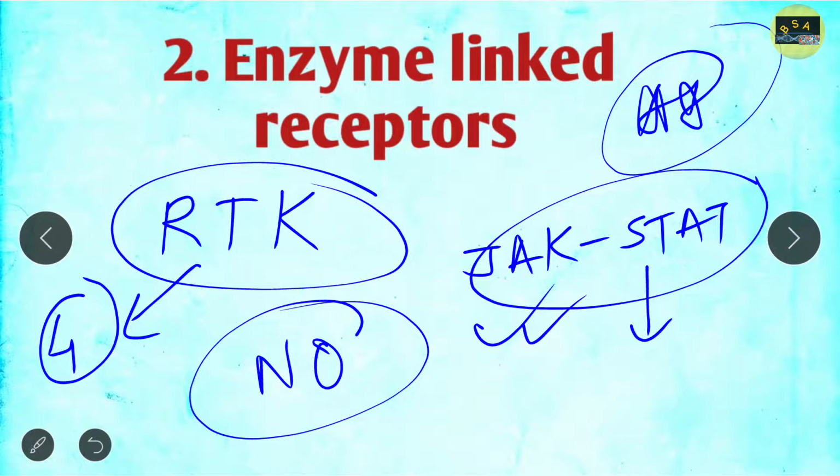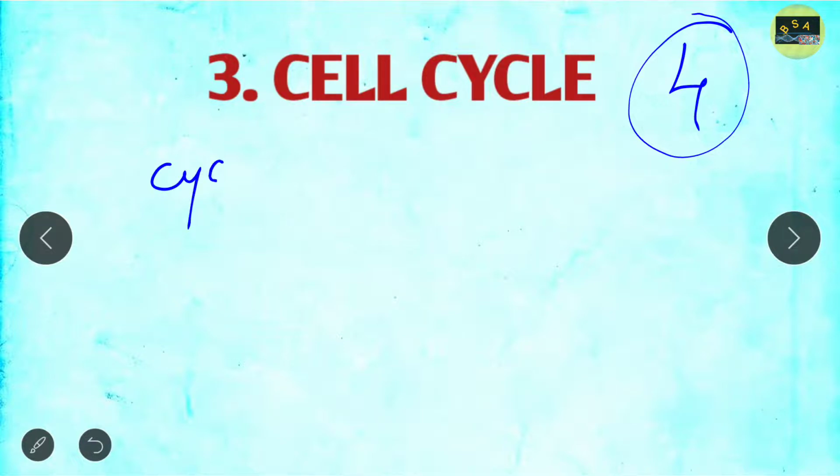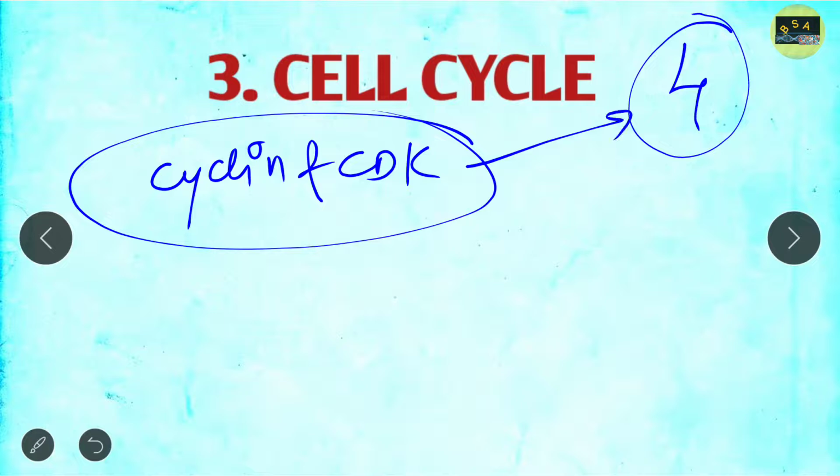Okay, now we move to the next topic, that is the cell cycle. Cell cycle is another very important topic. As you know, every year they ask 1 or 2 4-marks questions from the cell cycle. But nowadays the questions from the cell cycle are very analytical. Here you have to read about cyclin and CDK, right? You will definitely get a 4 marks question from cyclin and CDK.